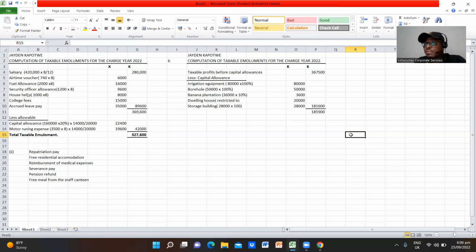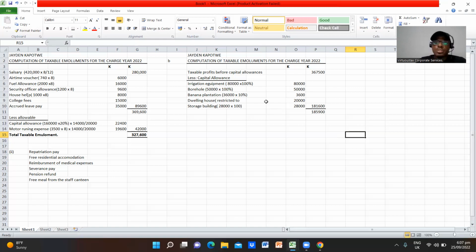The rule is that when you make a loss in a certain tax year, you carry forward this loss for the next, is it 4 years? Yes. So it is going to be charged against the profits of the coming years, for a period of 4 years.